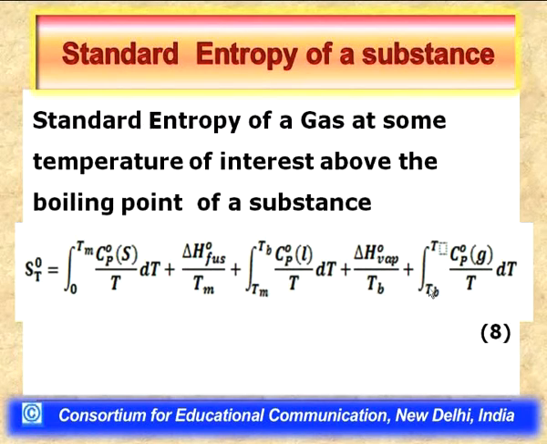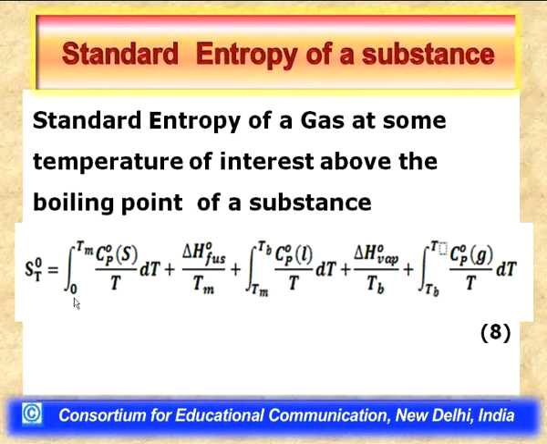This is an integral evaluated between the temperature limits of boiling point to the temperature of interest, again by having the standard heat capacity of the gaseous species divided by the temperature times dT. Evaluating this integral determines the increase in entropy for this temperature change from boiling point to the temperature of interest.